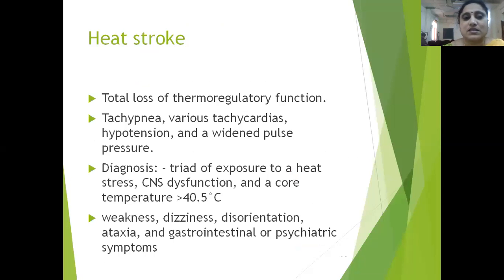The last entity is heat stroke. This is a serious condition where you need to admit the patient. There is total loss of thermoregulatory function. The patient has tachypnea, tachycardia, hypotension, even a wide pulse pressure. How do you diagnose? If the patient is exposed to heat stress, there is CNS dysfunction, and the core temperature is more than 40.5 degrees Celsius, more than 105 degrees Fahrenheit, you diagnose this. The patient will have weakness, dizziness, disorientation, ataxia, or gastrointestinal or psychiatric symptoms.